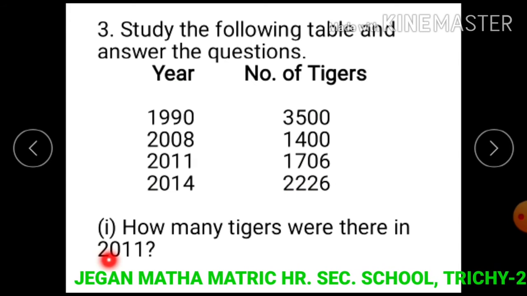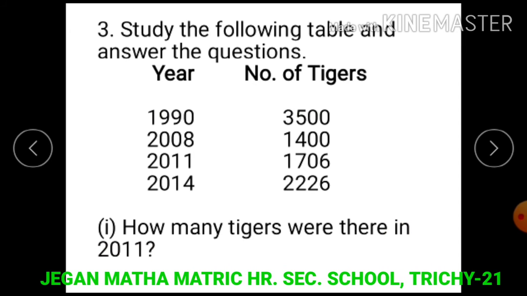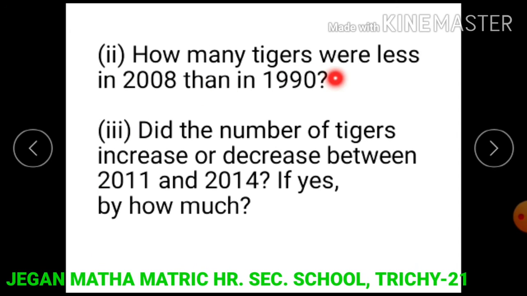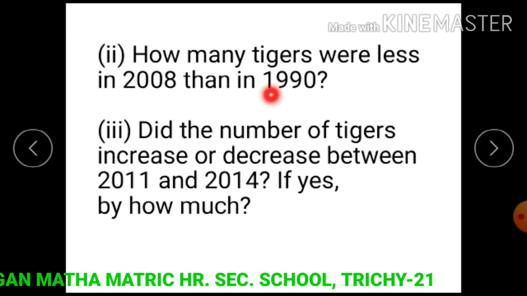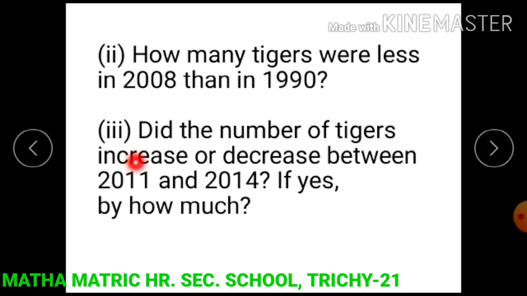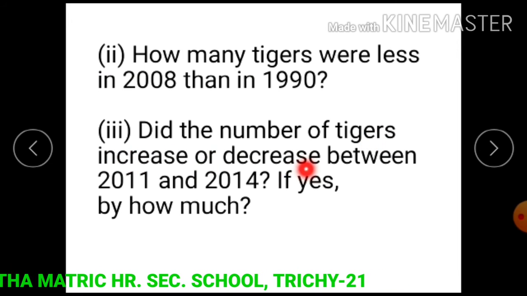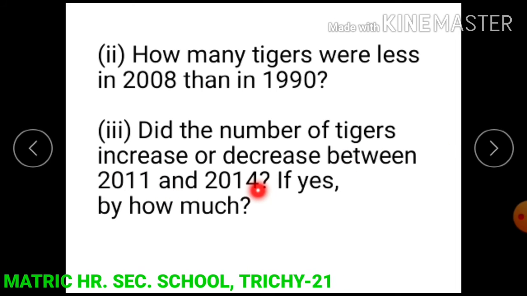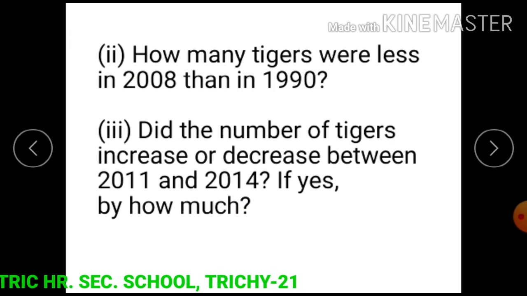Question 1. How many tigers were there in 2011? Question 2. How many tigers were less in 2008 than in 1990? Question 3. Did the number of tigers increase or decrease between 2011 and 2014? If yes, by how much?